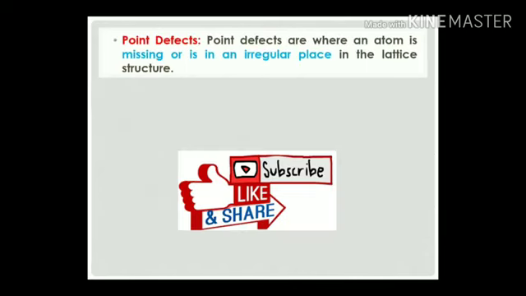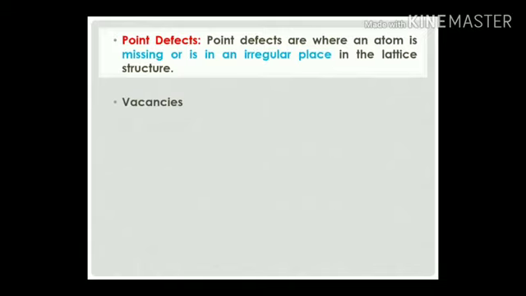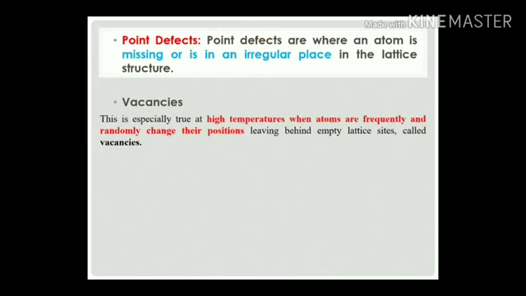So start with the defects, or you can say the imperfections, the point defects. The point defects are where an atom is missing or is in an irregular space in the lattice structure. Suppose in the perfect ordered structure, one of the atoms permanently leaves its own position from the structure, and it will be generating a vacancy. So vacancies, this is especially true at high temperatures when atoms frequently and randomly change their positions. Leaving behind an atom's lattice site is called a vacancy.